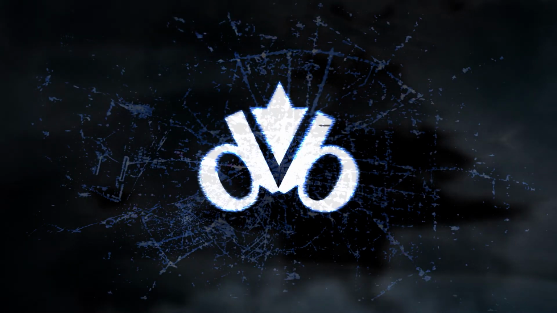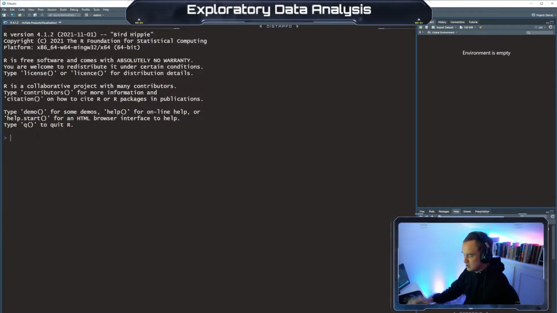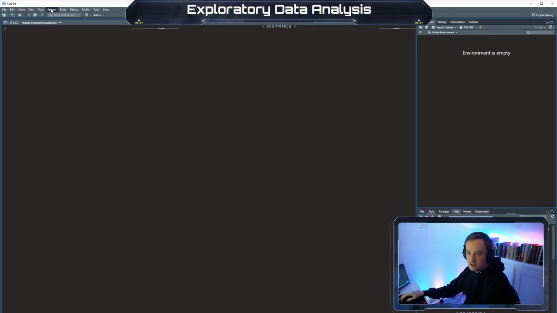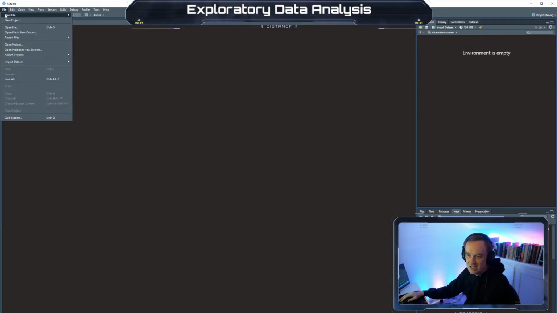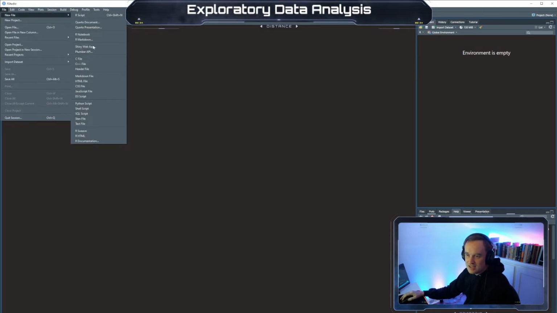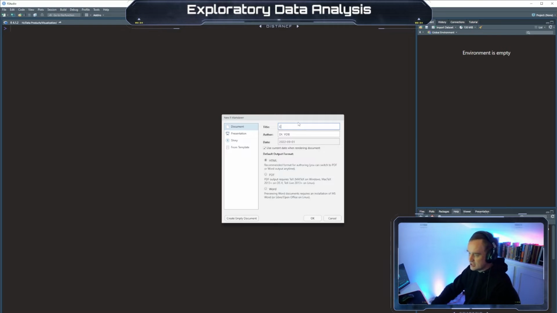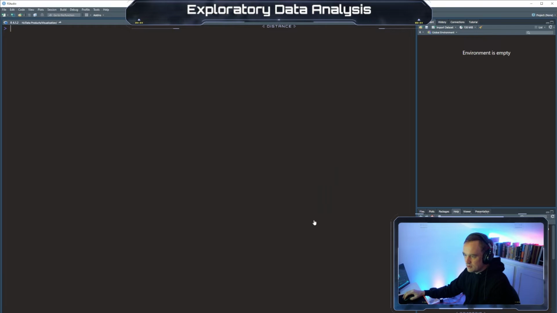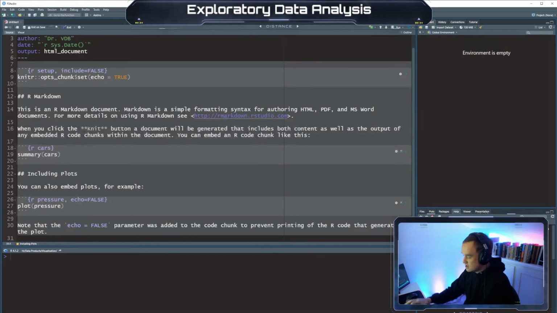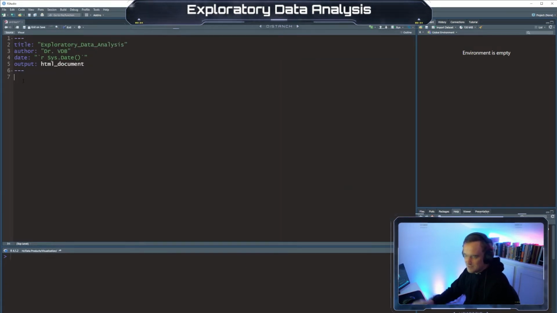Alright, first things first, pull up your RStudio. Clear that out. For those of you that don't know, Control L clears out your everything. Alright, let's do a new file, and let's do an R Markdown file. We'll call this Exploratory Data Analysis. We'll say OK. I wish I could clear that out easily without getting rid of the YAML, which is the top part there.